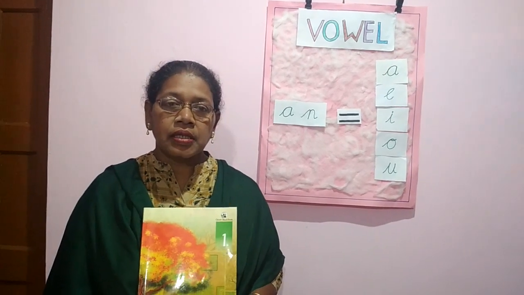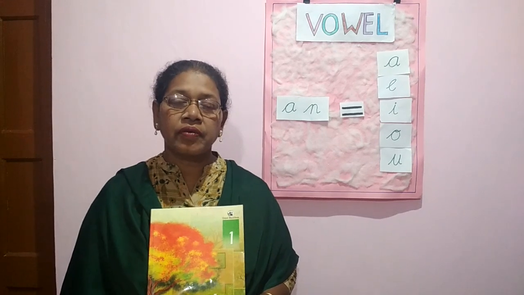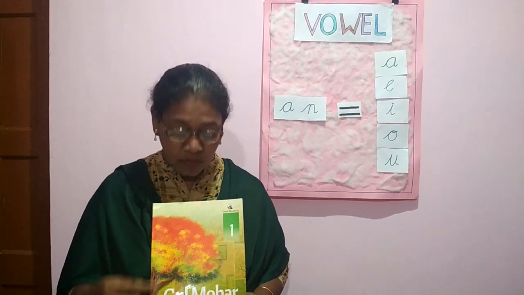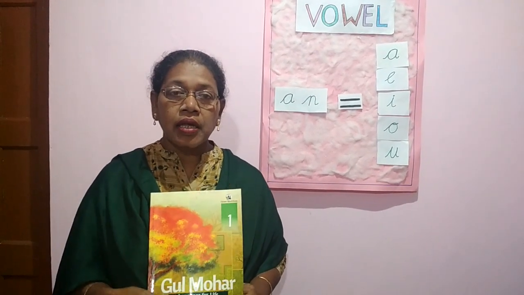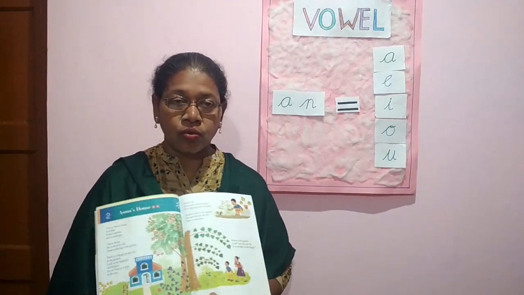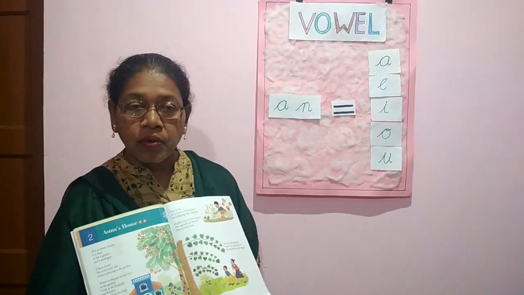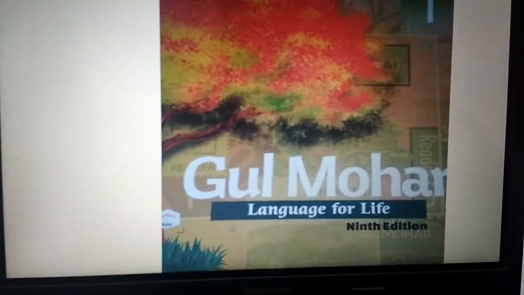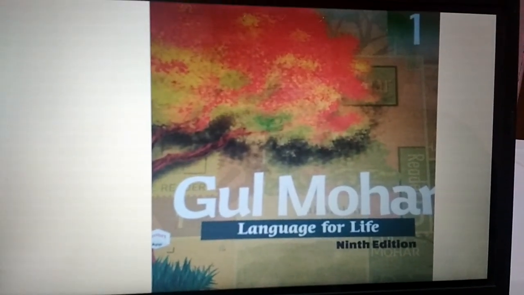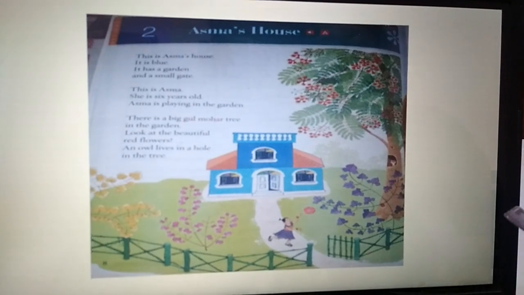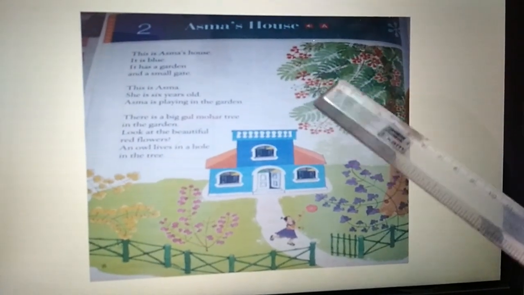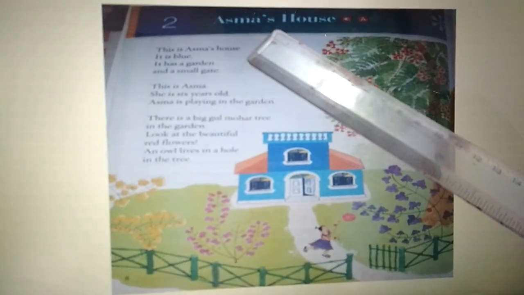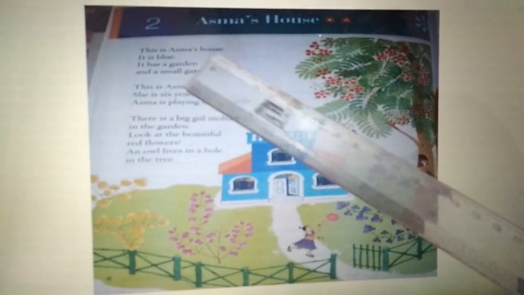Yes, in the last class we have learned comprehension. Now one more comprehension we will do from the same Gulmohar book, chapter 2. Now take out your Gulmohar book and open chapter 2. This is the Gulmohar book and chapter 2. Now we are going to read this chapter. First we will read. Ashma's house, chapter 2.